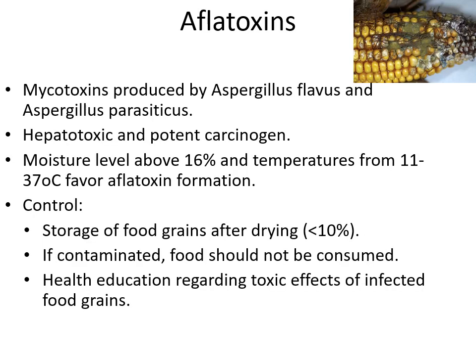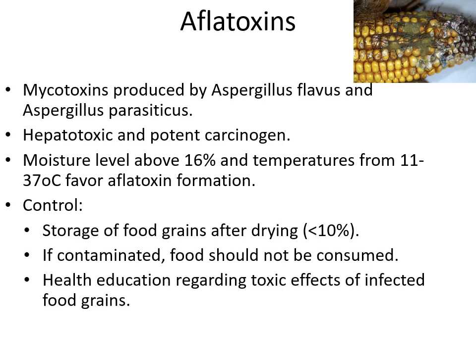Aflatoxins. Aflatoxins are a group of mycotoxins produced by certain fungi, that is Aspergillus flavus and Aspergillus parasiticus. Usually these fungi infest food grains like groundnuts, maize, parboiled rice, sorghum, wheat, rice, cotton seeds. It is hepatotoxic and a very potent carcinogen.